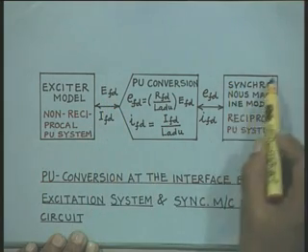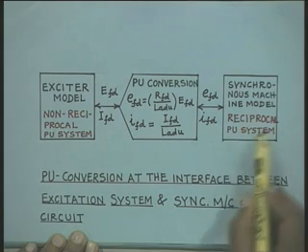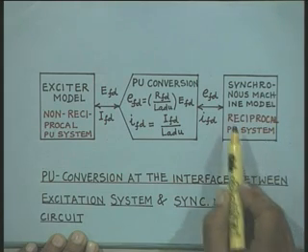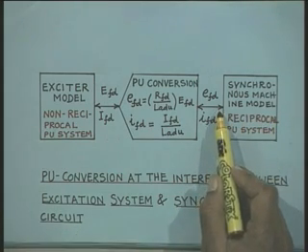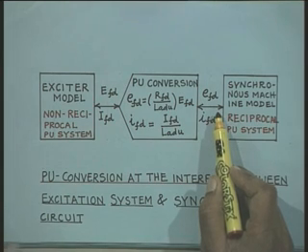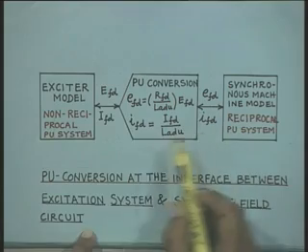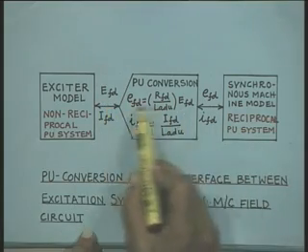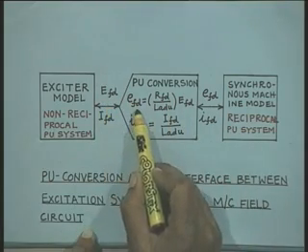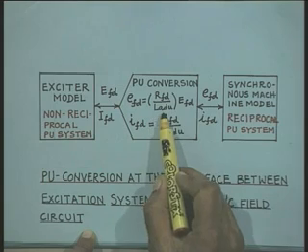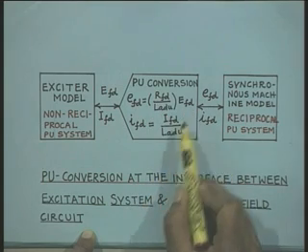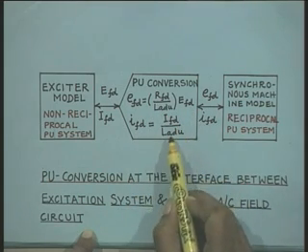Synchronous machine model, reciprocal per unit system: the quantities at the terminals of the field winding are EFD and IFD. The relationship between these two quantities is EFD equal to RFD upon LADU times EFD, and IFD equal to IFD upon LADU,